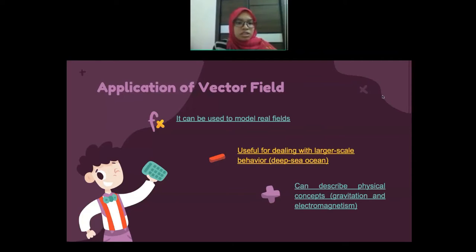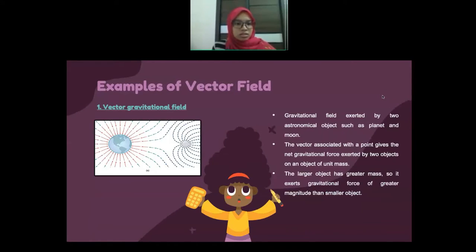Vector fields can be used to model real fields. They are also useful for dealing with larger scale behavior such as deep sea ocean currents. Vector fields can also describe physical concepts such as gravitation and electromagnetism. These are examples of vector fields.